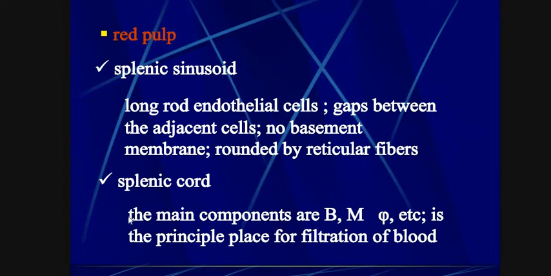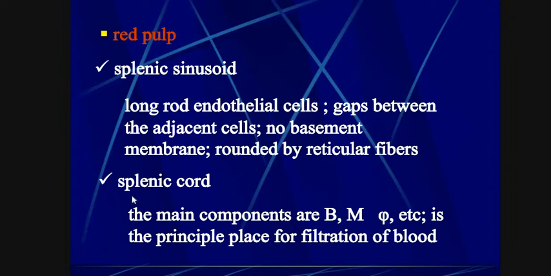Splenic cord. The main components are B cells, macrophages, etc. It is the principal place for the filtration of blood. In the splenic cord region, especially macrophages, B cells and some other cells are filtered out.